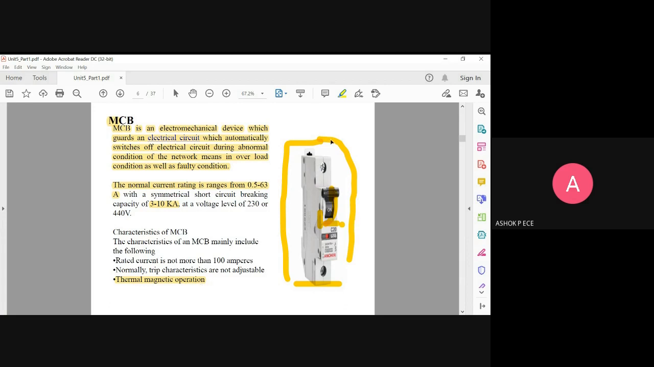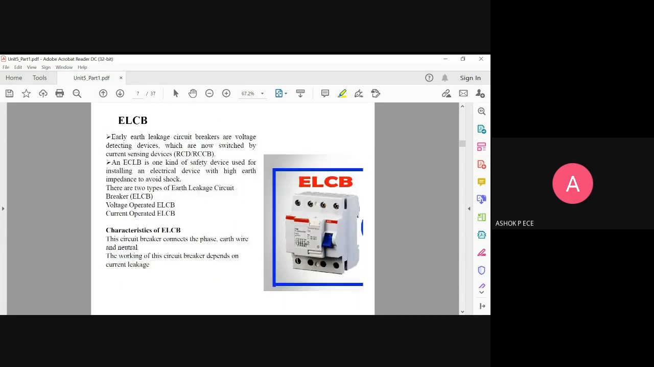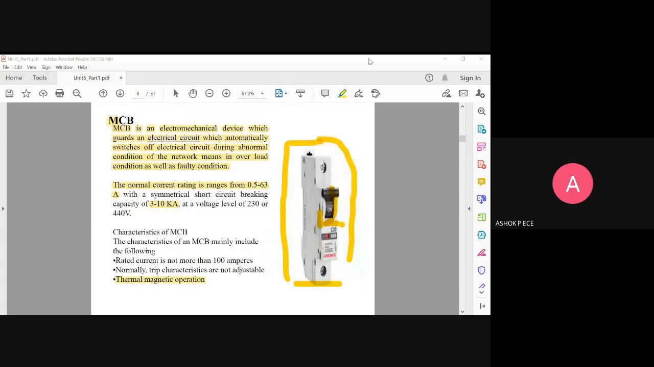In your house, whenever you see this board, understand that this board is protecting you from all the short circuit current. Any doubt in MCB? Anybody is having doubt?